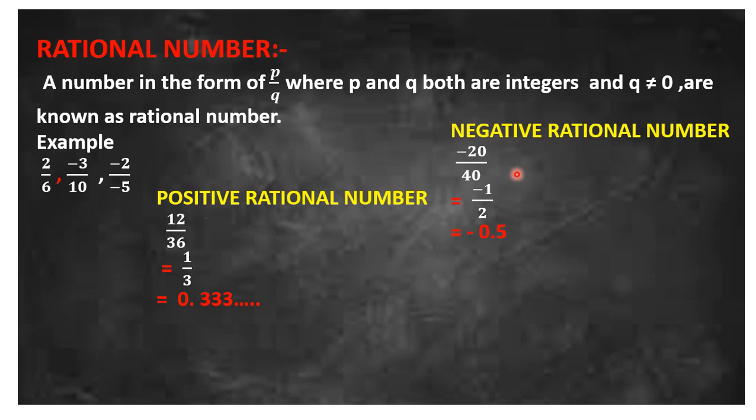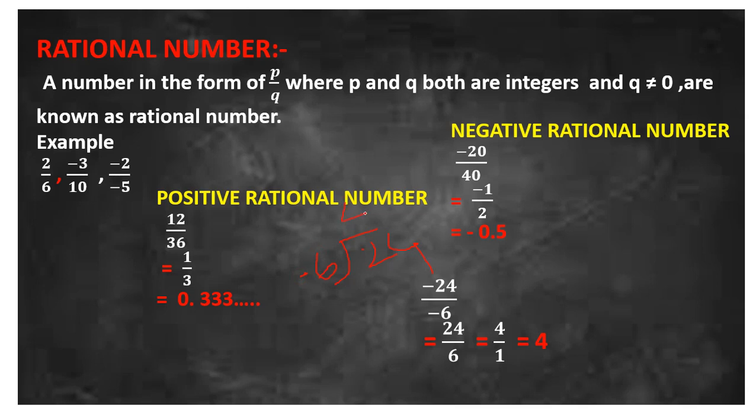Now let's take a case when both the numerator and denominator are negative integers. What is the meaning of this? The meaning of this is 24 by 6. Now it becomes a positive rational number. How? If we divide -24 by -6, we get